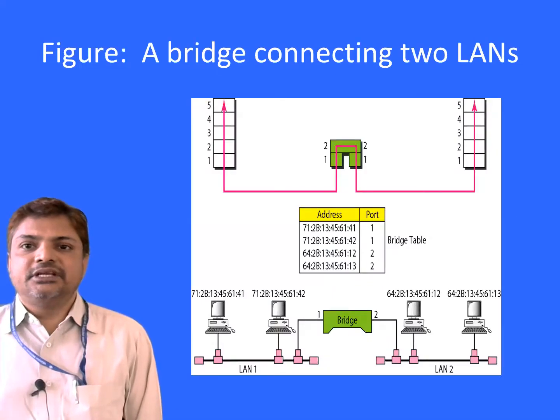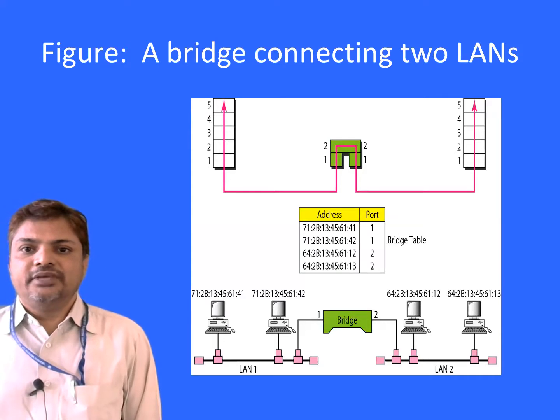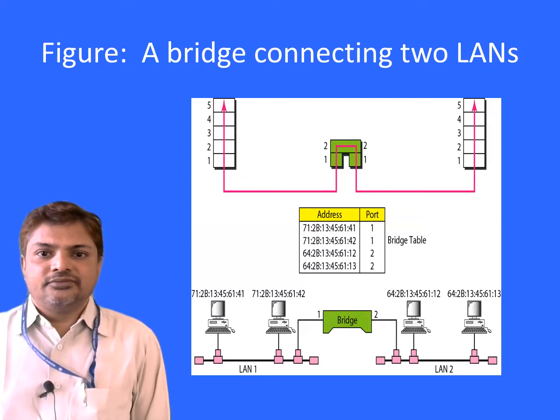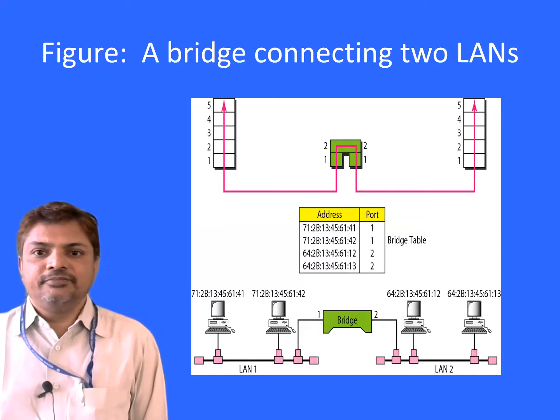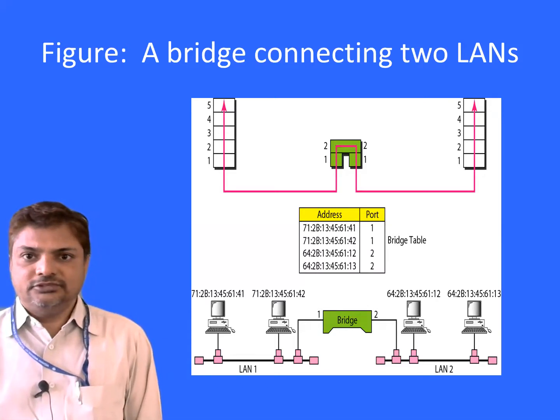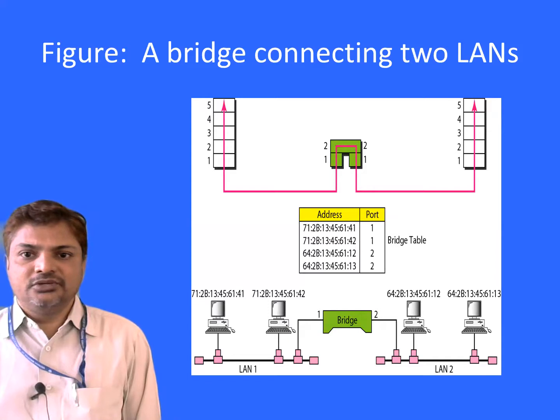So this is a bridge connecting two local area networks. We have four different addresses connected by a bridge. The 41 and 42 addresses are connected to port 1, and 12 and 13 are connected to port 2. The 13 and 12 are connected to local area network 2, and 41 and 42 are connected to local area network 1. So this is an example of a bridge connected to local area networks.